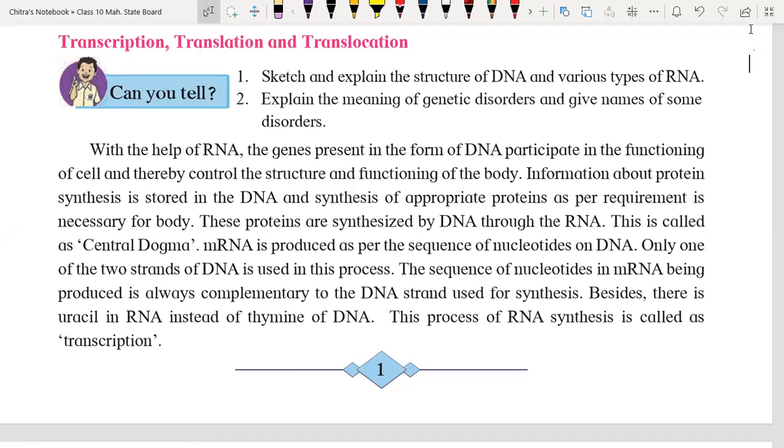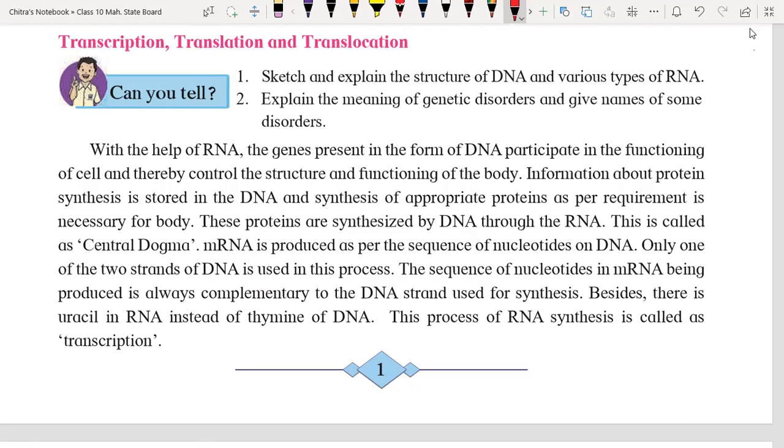The same kind of DNA is transmitted from one generation to the next. That's why the same kind of protein, which is responsible for the structure and function of the cell and the body, is made. The information for protein synthesis is transmitted from parent to their offspring. Offspring are nothing but the new generation.